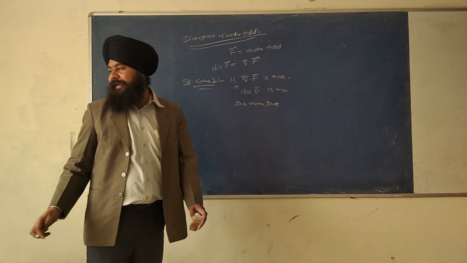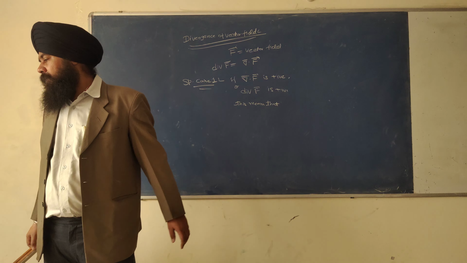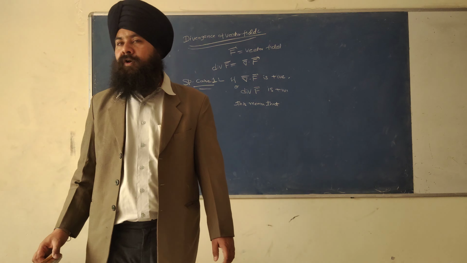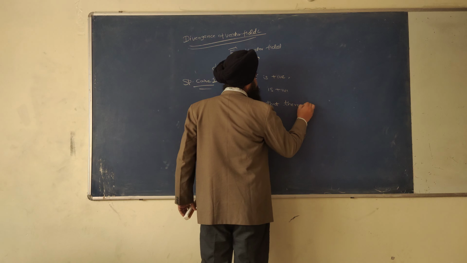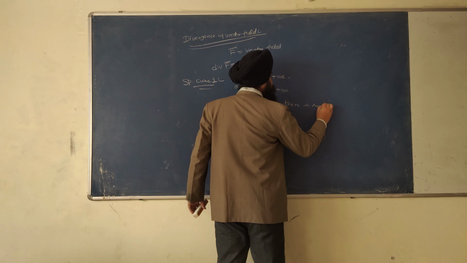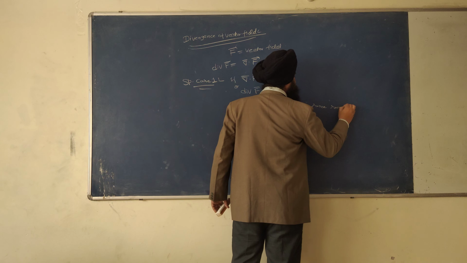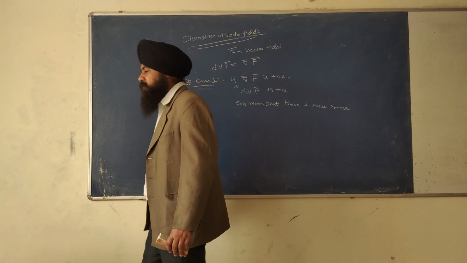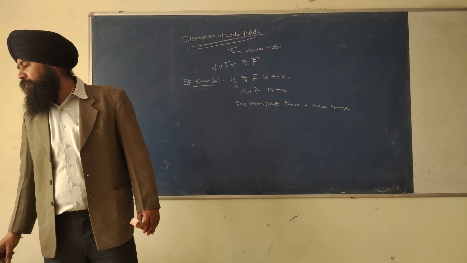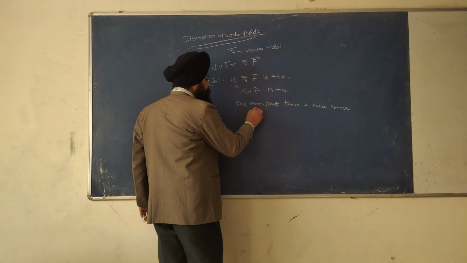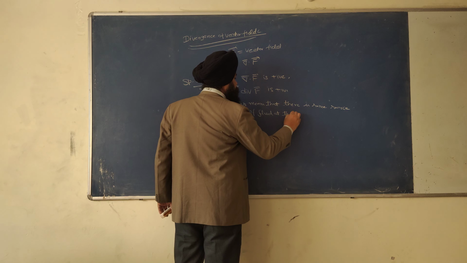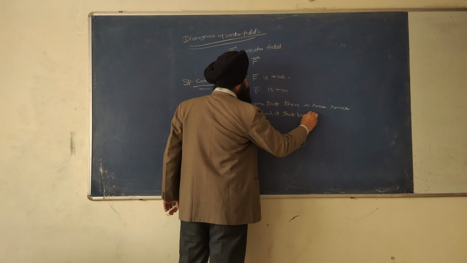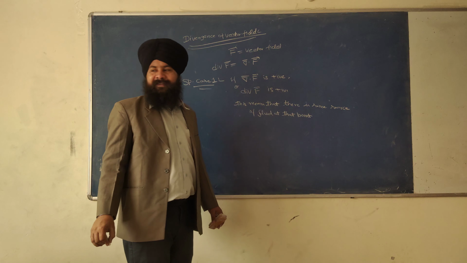This means that there is some source of fluid at that point,